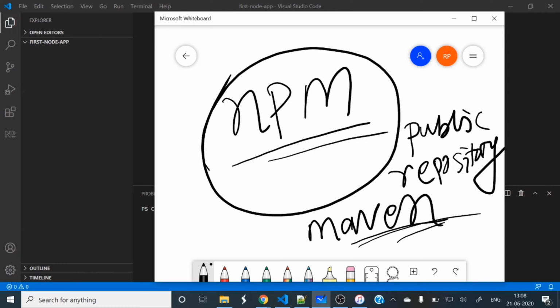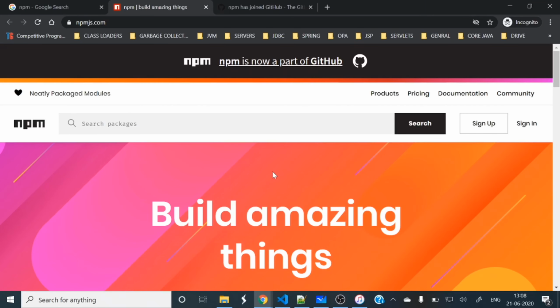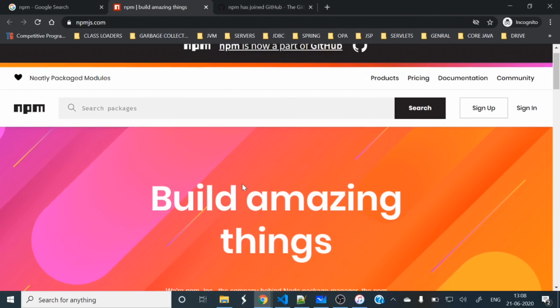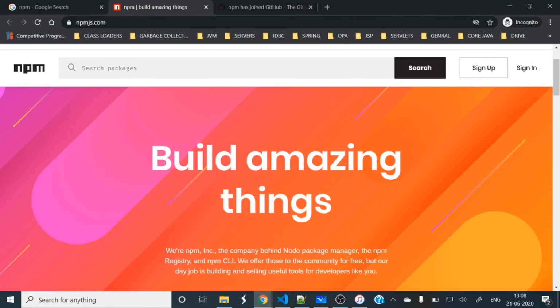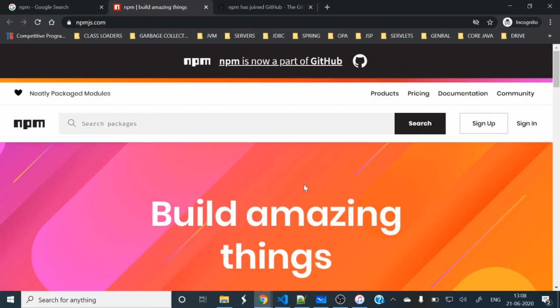If you are talking about npm, there are two things. One is the npm website, and another is the npm utility console tool. Let's see the website first. I have already opened it here. You can see this is the node package manager website where we can search a lot of packages and utilities.